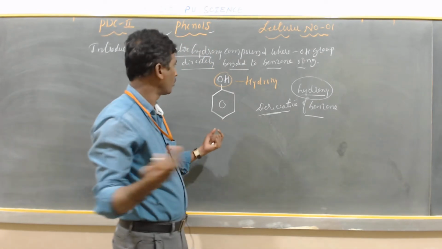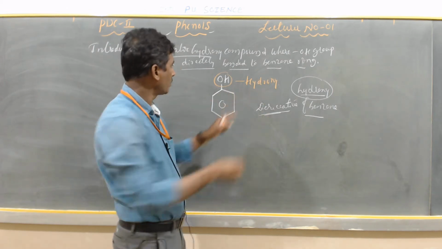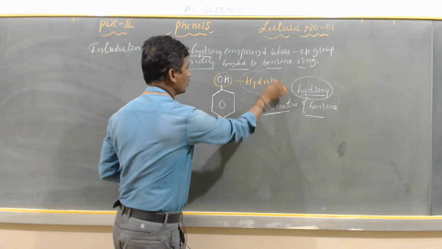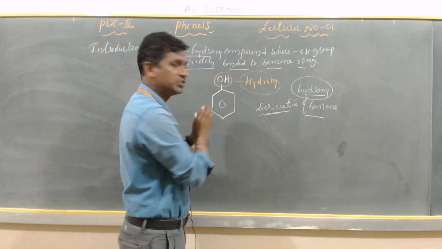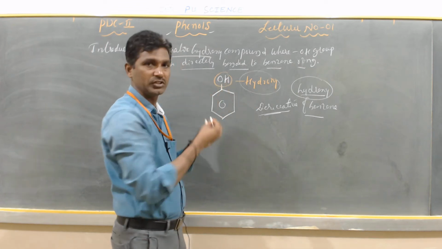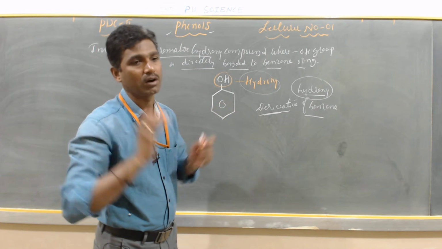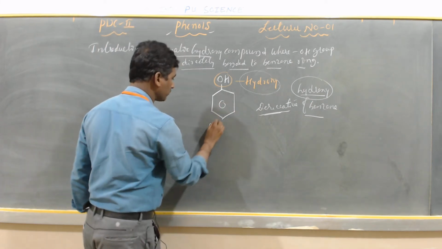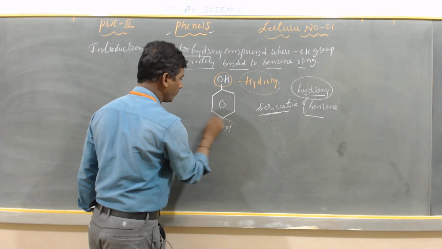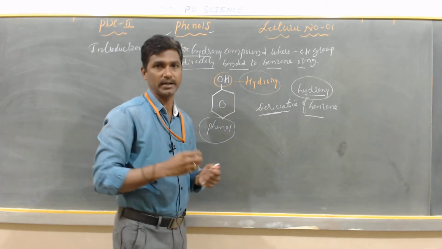So what are phenols? Phenols are aromatic hydroxy compounds where the OH group, that is the hydroxy group, is directly bonded to the benzene ring, or they are hydroxy derivatives of benzene. These are called phenols, my dear students. An example is phenol. Why is it called phenol? Because the OH group is directly bonded to the benzene ring.